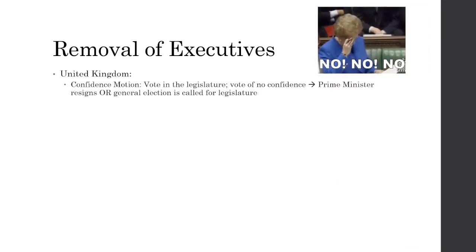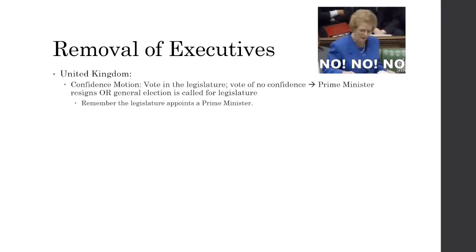Now, in the United Kingdom, we have to talk about a confidence motion. So this is a vote in the legislature, but it's a vote of no confidence. They have no confidence in you. And the prime minister resigns, or a general election is called for the legislator. And if that legislator has a new majority party, that prime minister is booted out.